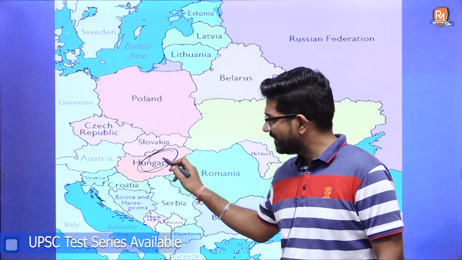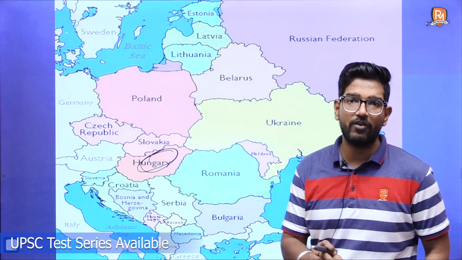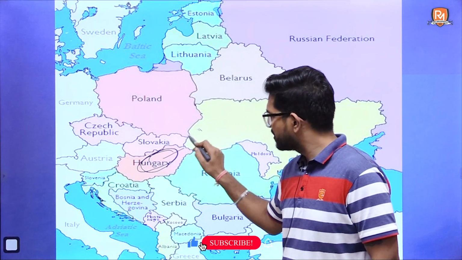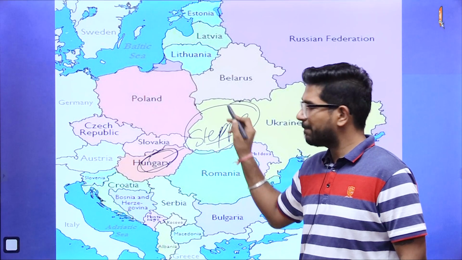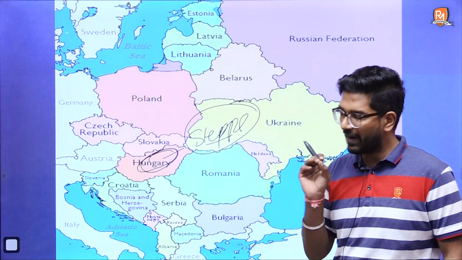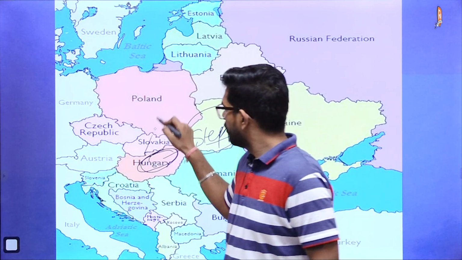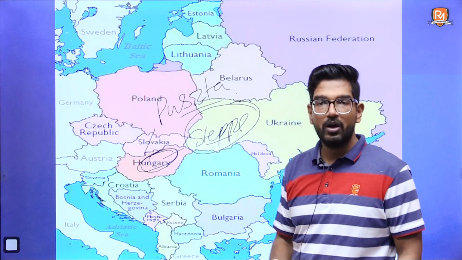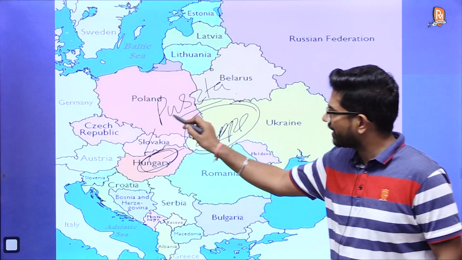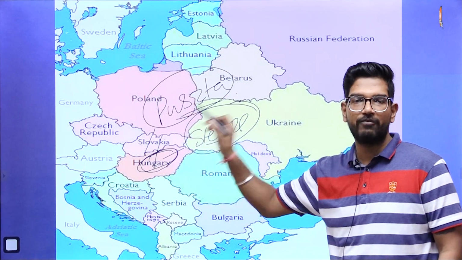So that's why in this area we find a lot of animal husbandry. We have steppes right here, but these steppes are known as Pannonian steppes and also known as Puszta. This is the name of the grassland located in this particular part of Hungary.